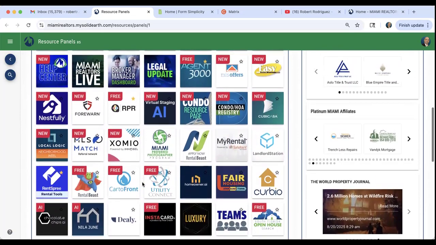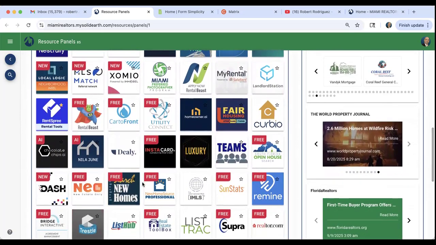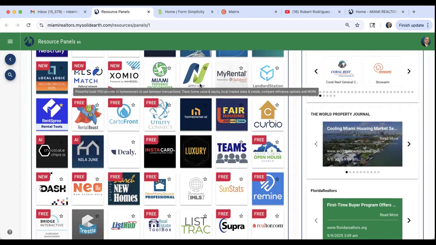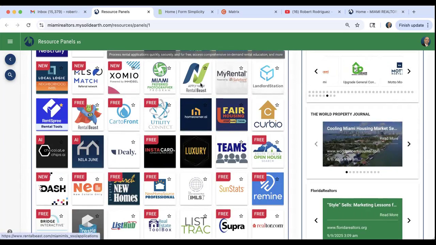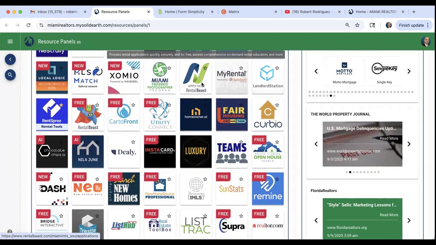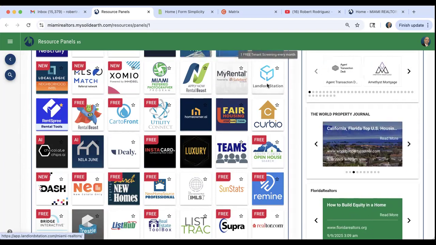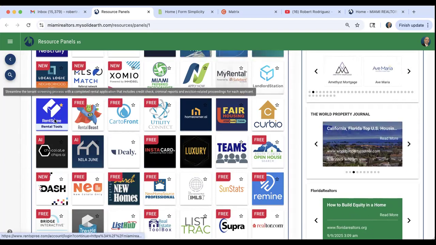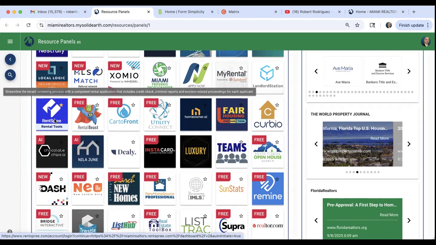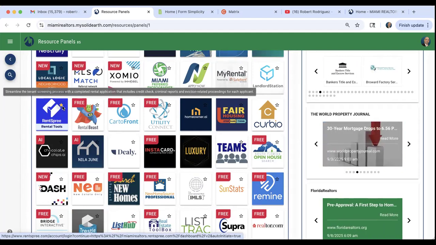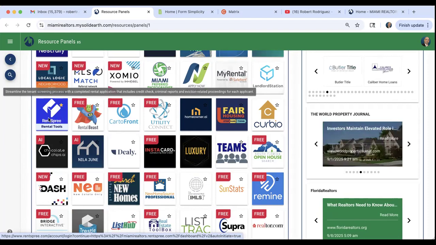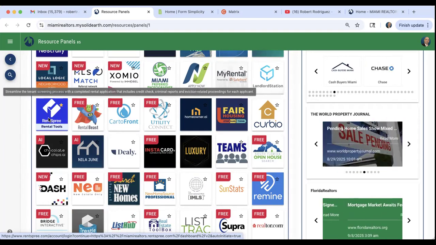All right, so let's kick this off. The first service that you'll see here is Rental Beast. You also have My Rental tenant screening. We have Landlord Station, and we also have Rent Spree. Now, some of you may have your favorites. Notice how I put a yellow star under Rent Spree. This is simply because most landlords and their listing agents are accepting Rent Spree reports.